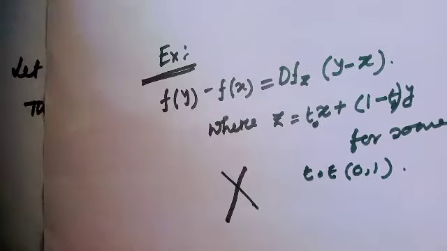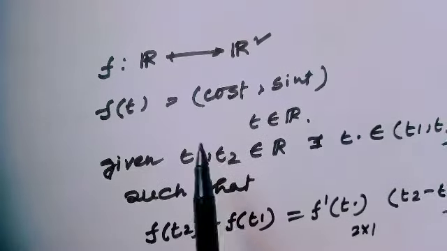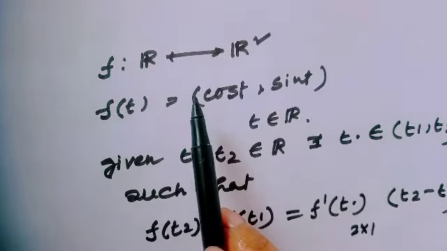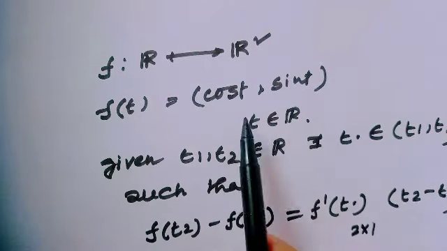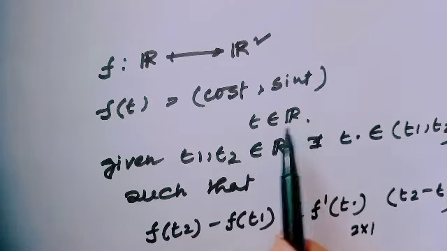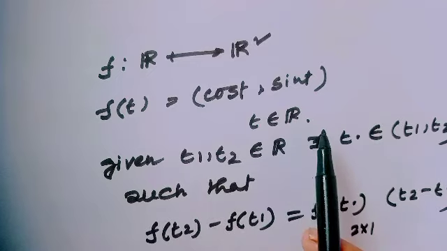As an example, now consider f a function from the real line to R² such that f(t) equals (cos t, sin t), where t belongs to the real line.